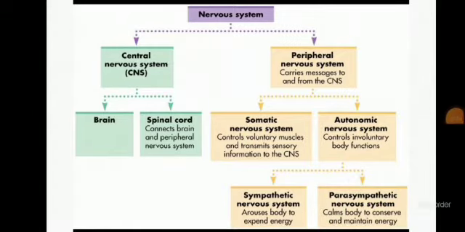Peripheral nervous system, the PNS, is further divided into two parts, somatic nervous system and autonomic nervous system. Somatic nervous system controls the voluntary actions of the body, and autonomic nervous system controls the involuntary actions of the body. Voluntary actions are those that are under the control of the will. Involuntary actions are the reflex actions that are not under the control of the will. Clear? Now we are moving towards the basic and the main topic, that is central nervous system.